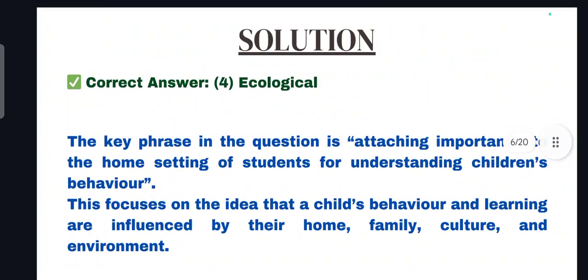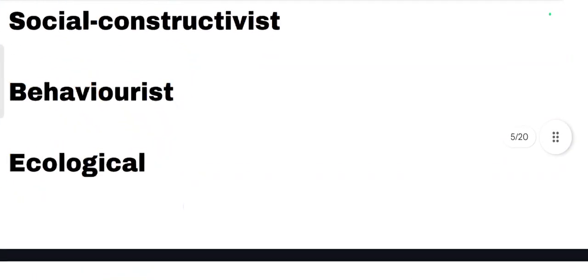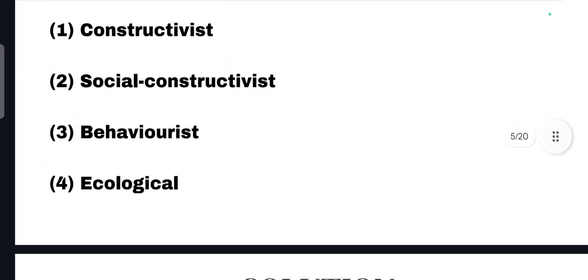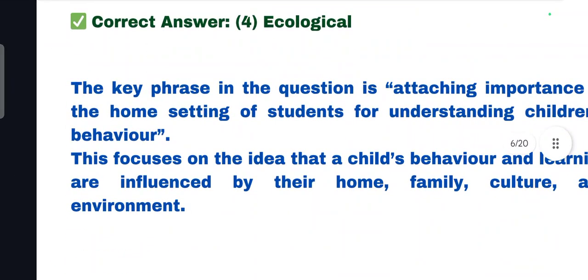So our correct option is ecological. Why ecological? The key phrase in the question is attaching importance to the home setting of students for understanding children's behavior. So this focuses on the idea that a child's behavior and learning are influenced by their home, family, culture, and environment. So ecological is correct, because constructivism is related to our classroom activities, like a constructivist classroom, constructivist kind of learning, etc. So here the correct option is ecological.